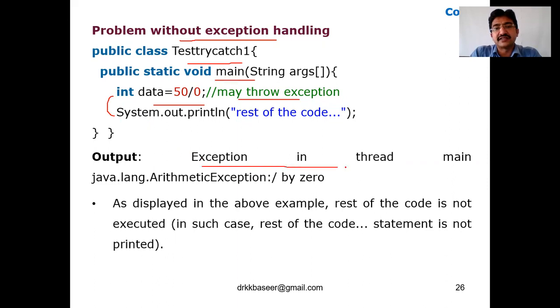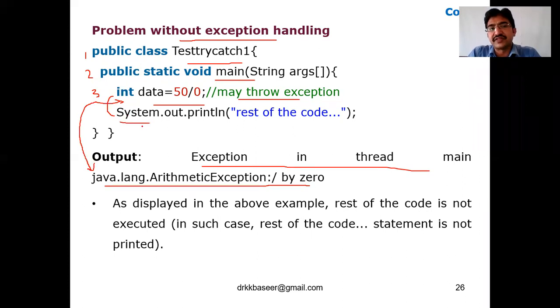Actually, the output is: Exception in thread main java.lang.ArithmeticException: divide by 0. This is the error that will come, and the rest of the code after this line is not executed. The exception is raised at line number 3. Once line number 3 raises the exception, it comes out of the program and raises the error. It doesn't go for the rest of the lines, like line number 4. It doesn't execute that part, even though it is a correct line, because of that exception, when you are not using exception handling. So as displayed in the above example, the rest of the code is not executed and is not printed in the output.